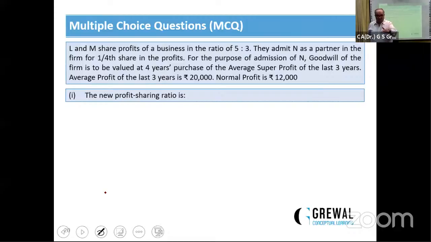Before the question, a little about goodwill. Goodwill is to be valued at 4-year purchase of the average super profit. Actually, goodwill is the present value of the super profit. And what is the super profit? Average profit minus the normal profit. Now, the new profit sharing ratio, here are the 4 options in front of you.